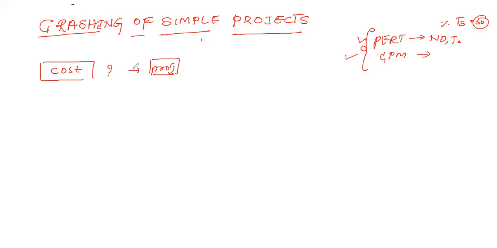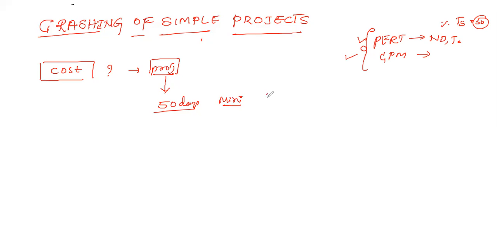But nowadays, because of the business world, if a project, for example, consumes 50 days, because of competition and customer needs, they want to finish a particular project or activities or task within a minimum time.